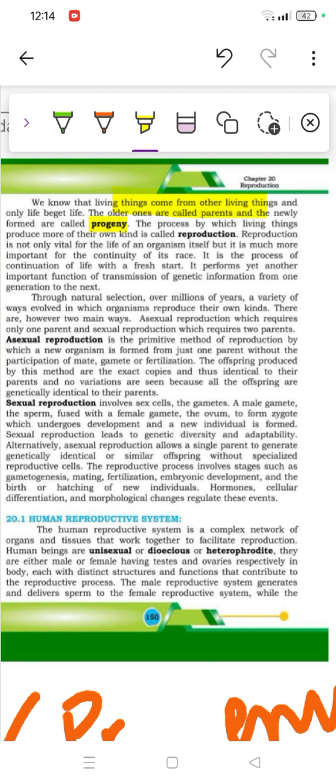What about reproduction? It is the process by which living things produce more of their own kind. That's called reproduction. Reproduction is vital not only for the living organism, but it's more important for the community. It also performs another important function: transmission of genetic information from one generation to the next. Through natural selection over millions of years, a variety of ways evolved: asexual reproduction and sexual reproduction, these two terms.